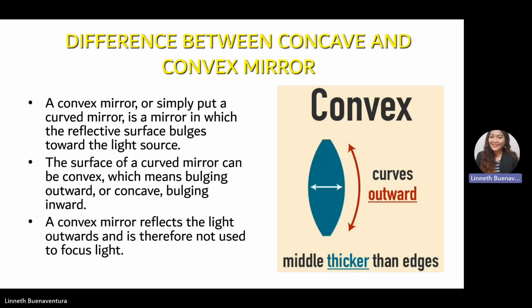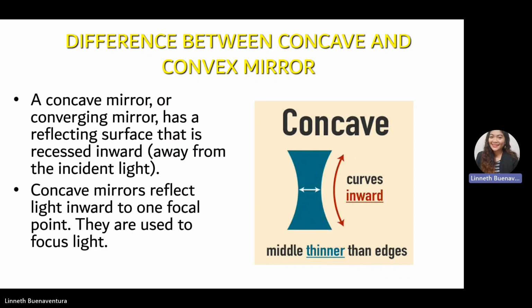So what is the difference between the concave and convex? A convex mirror, or simply put, a curved mirror, is a mirror in which the reflective surface bulges toward the light source. That's why its middle part is thicker compared to the edges. The surface of the mirror can be convex, which means bulging outward, or concave, bulging inward. A convex mirror reflects the light outward and is therefore not used to focus light.